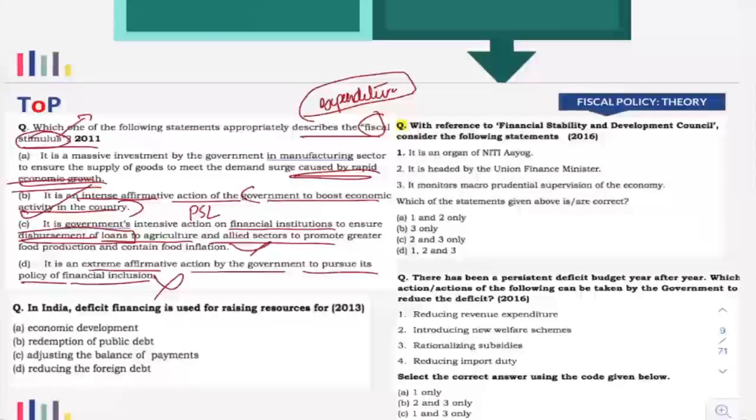So when you get a question, you have to do a kind of analysis of the question. Even if you don't know the particular term being asked, it is okay. You can find out the answer if you are able to use logic. If you know what fiscal policy is, what fiscal means, then you can easily get to the answer, right?